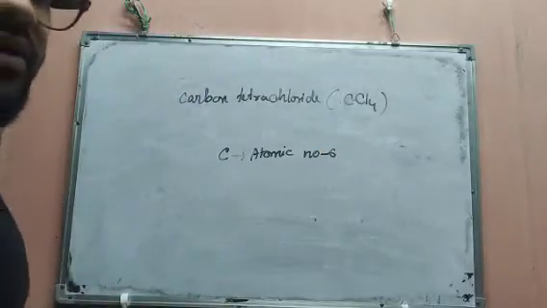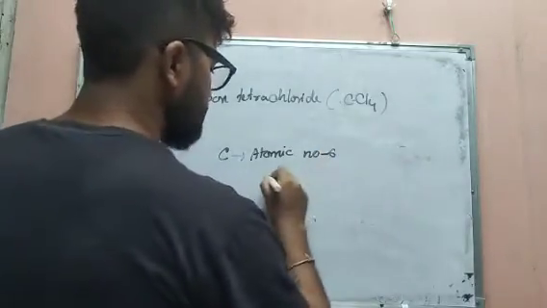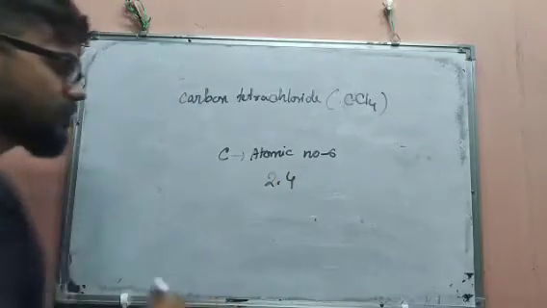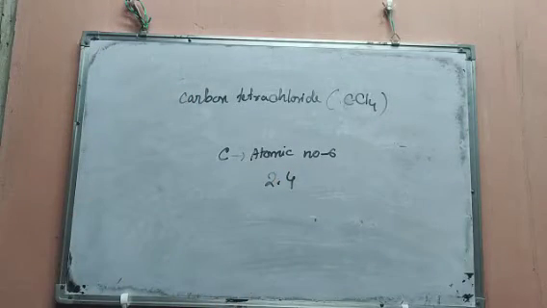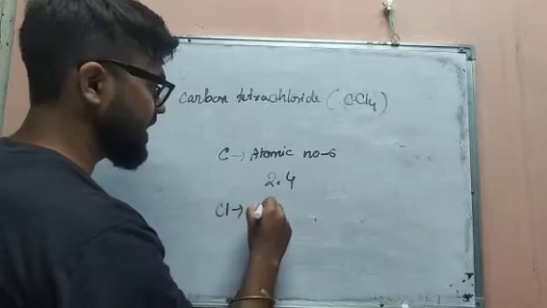So its electronic configuration will be 2.4. Then chlorine, Cl.